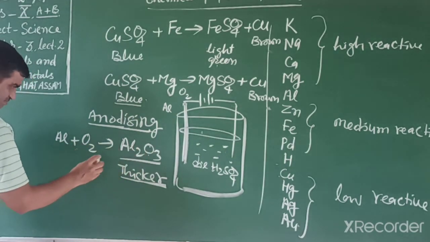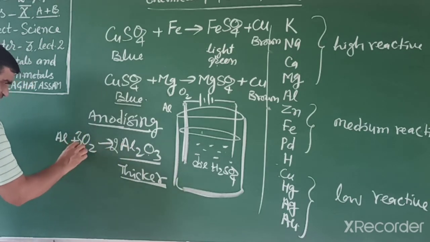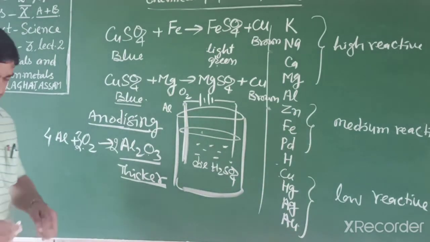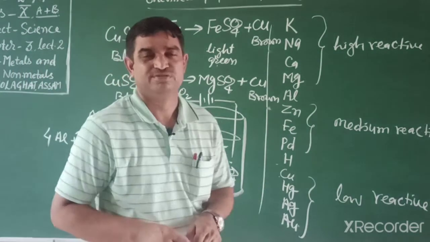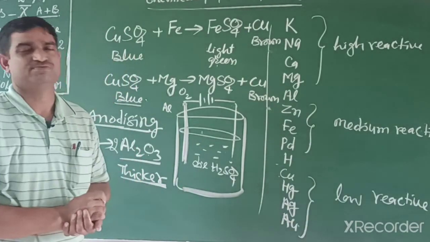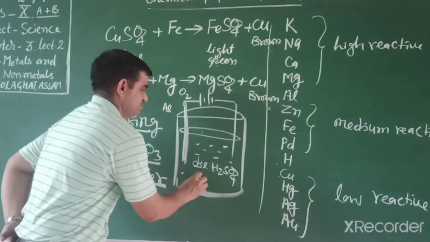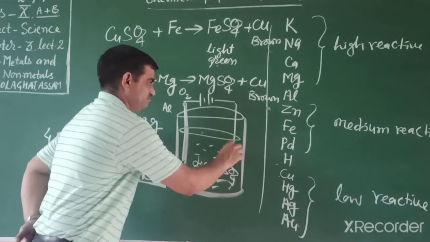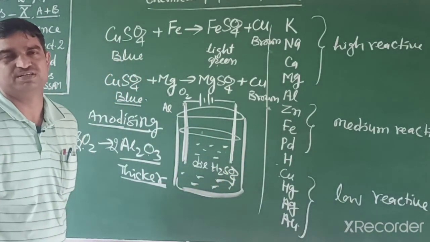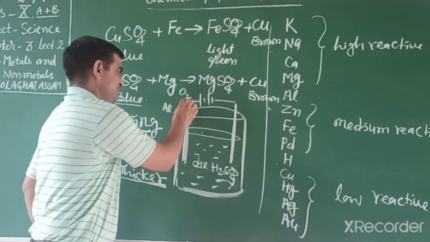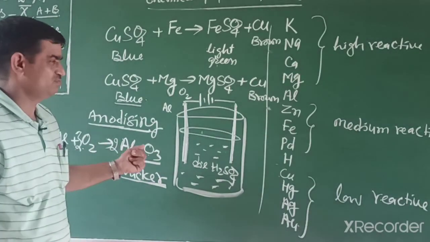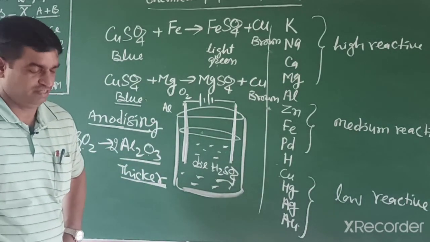Now we can balance by multiplying oppositely charged. By this method we can protect our different articles and give them an attractive finish. That process is known as anodizing. In this we can also take another electrode, carbon graphite, but we use aluminium as a metal electrode, so it reacts and changes into aluminium oxide, a thicker layer.